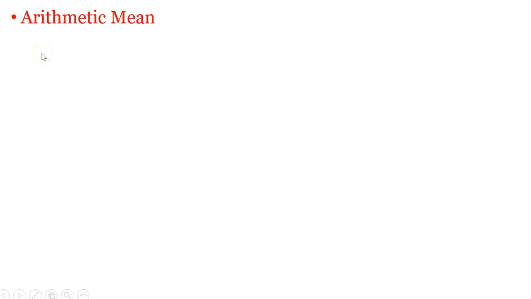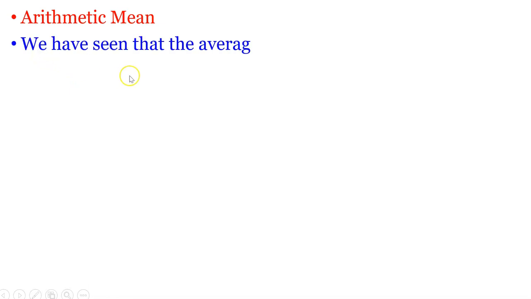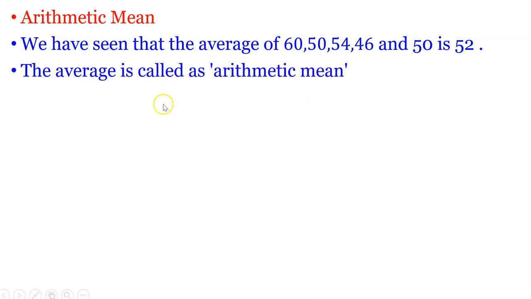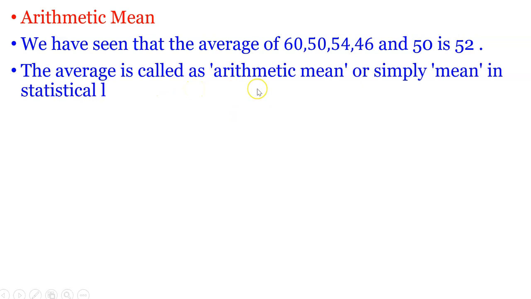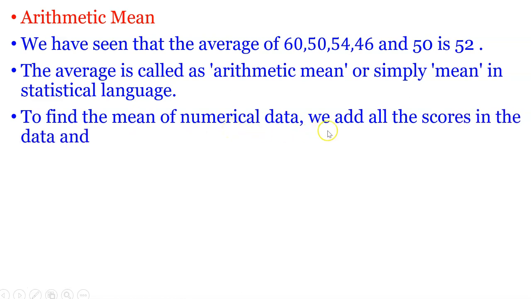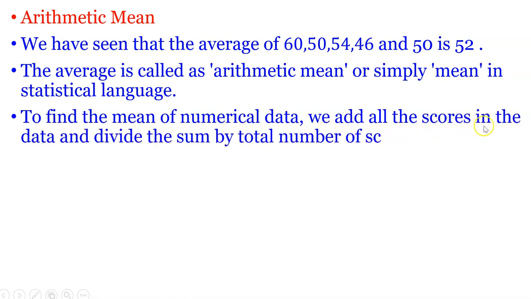Now the arithmetic mean. We have seen that the average of 60, 50, 54, 46 and 50 is 52. The average is called arithmetic mean, or simply mean, in statistical language. To find the mean of numerical data, we add all the scores in the data and divide the sum by the total number of scores.